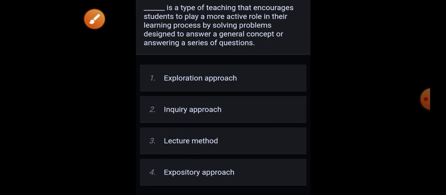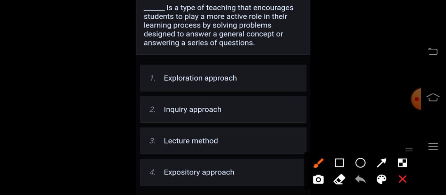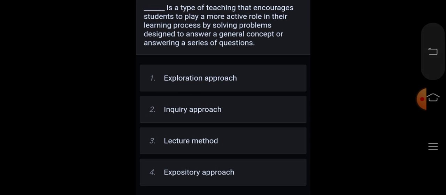Dash is a type of teaching that encourages students to play a more active role in their learning process by solving problems designed to answer a general concept or answering a series of questions. Exploration approach, inquiry approach, lecture method, expository approach. Correct answer is option 2, inquiry approach.